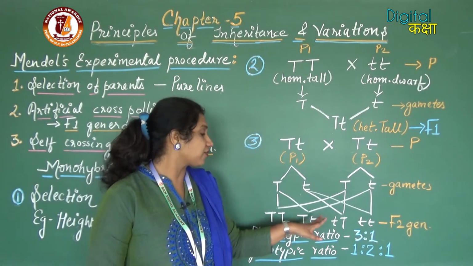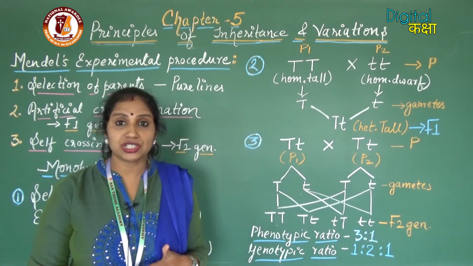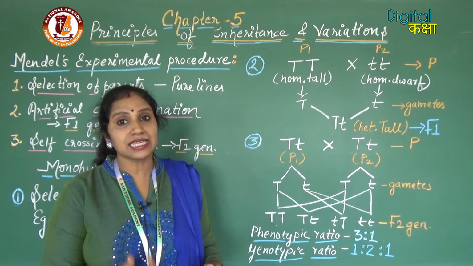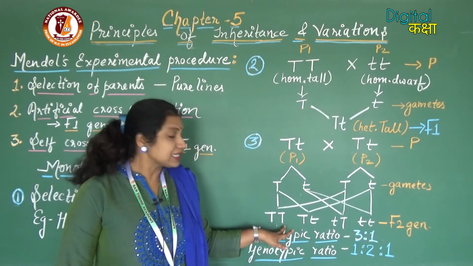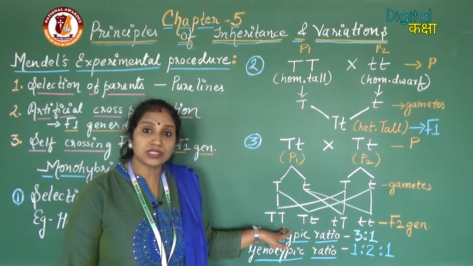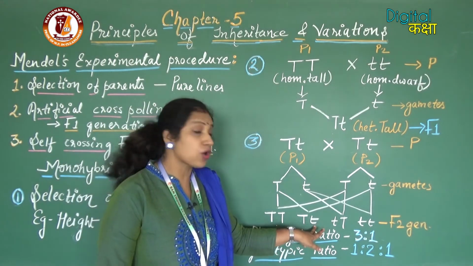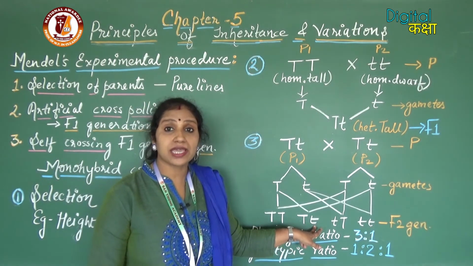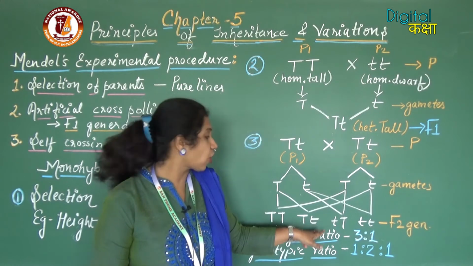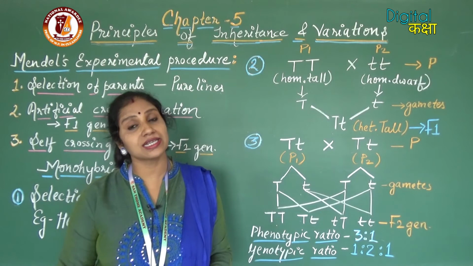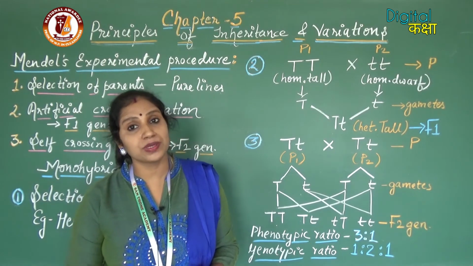So here we have got the F2 generation, and what is the phenotype of the F2 generation? Let's see. Here capital T, that means homozygous tall, the plant will be tall. Here capital T, small t, it will be heterozygous but the phenotype will be tall. Here small t and capital T, here also heterozygous, so the plant will also be tall.